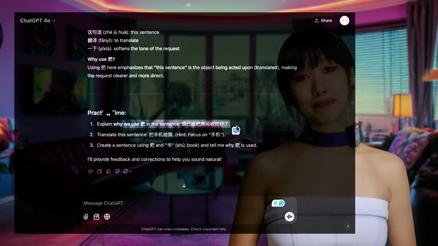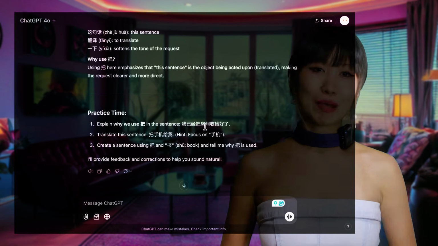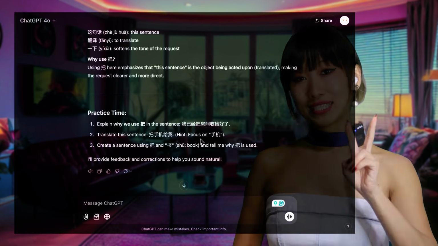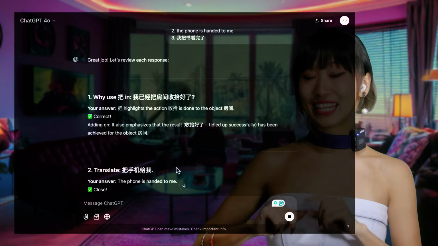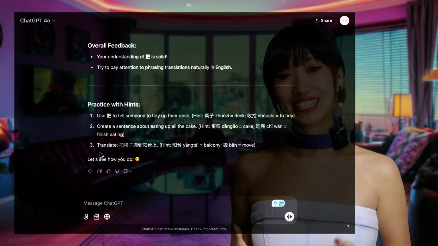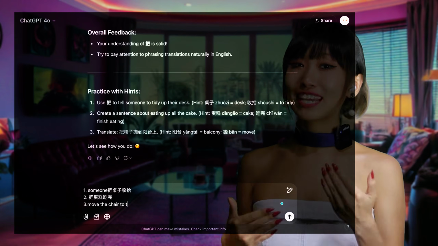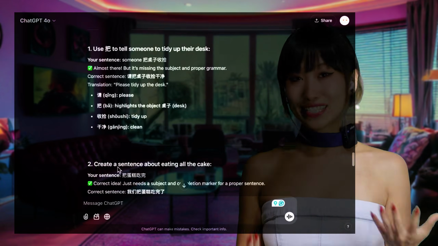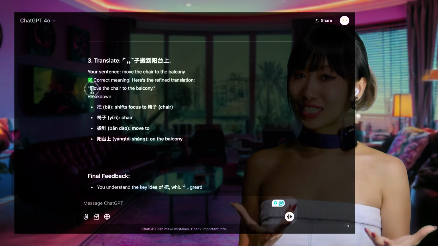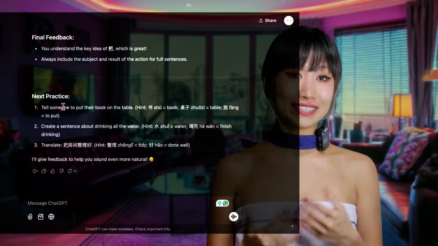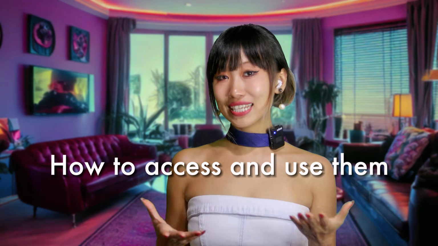First, ChatGPT asked me to explain what I've learned in my own words. After that, there were 2 practice exercises to test my understanding. I typed in my answers and here's the feedback I received. Now I can keep practicing until I really get used to using ba. With each round of feedback, I can refine my understanding and practice as much as I want until I feel confident.